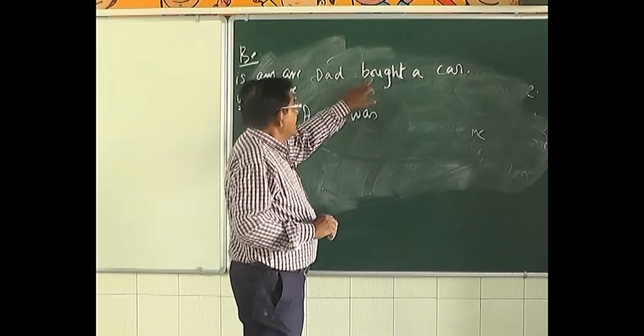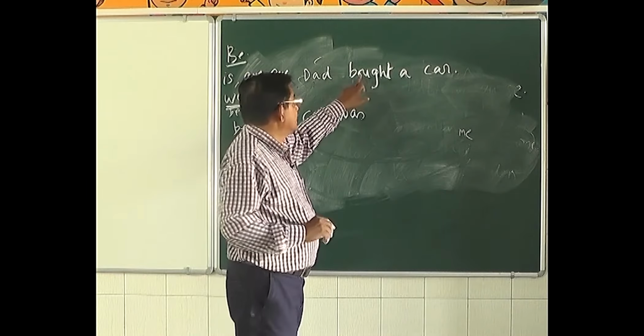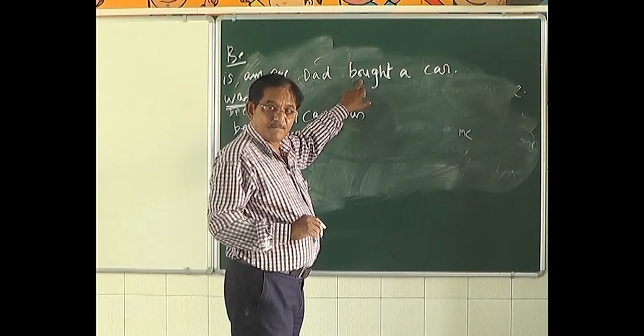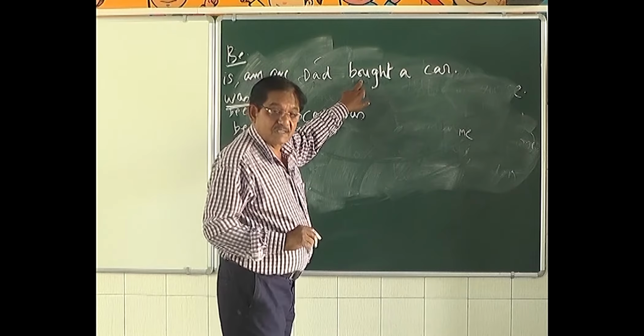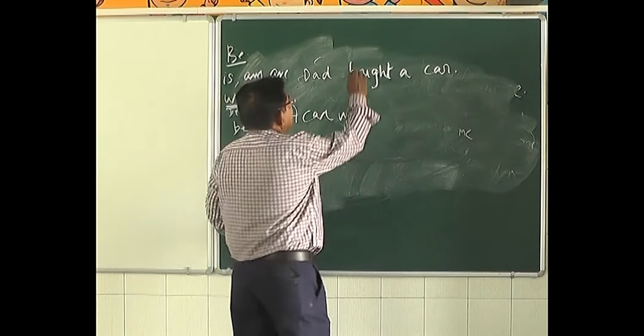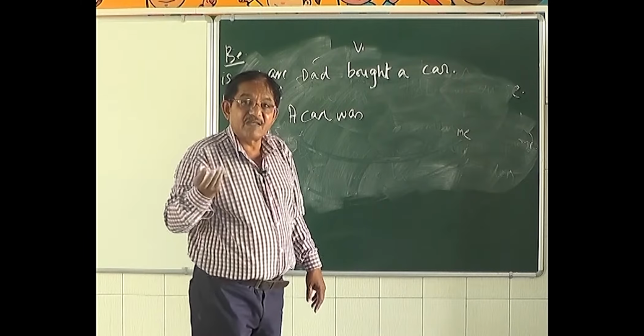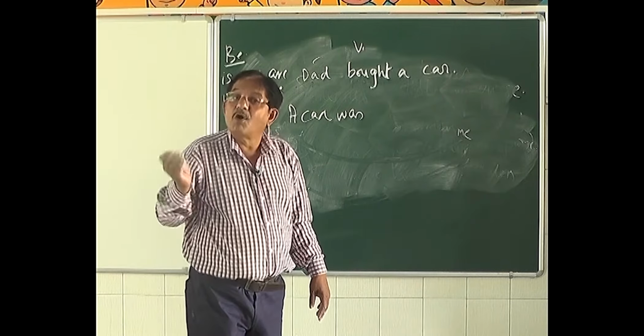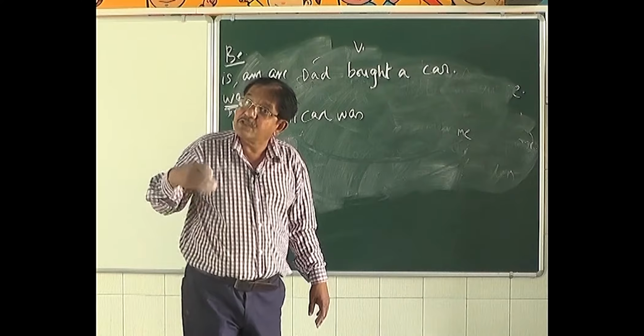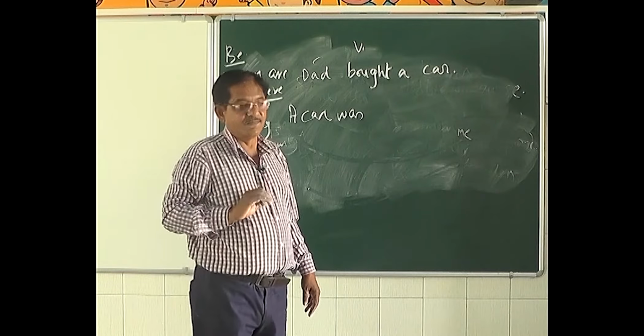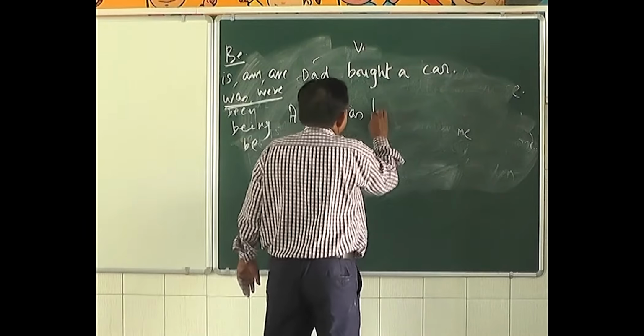Next, we have to put the V3 of this verb, the past participle form. The V1 of bought is buy, B-U-Y. The second form is bought, B-O-U-G-H-T. And the third form, the past participle, is also bought. So, a car was bought.